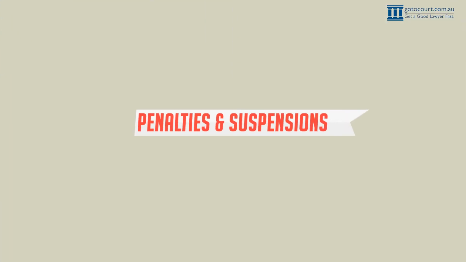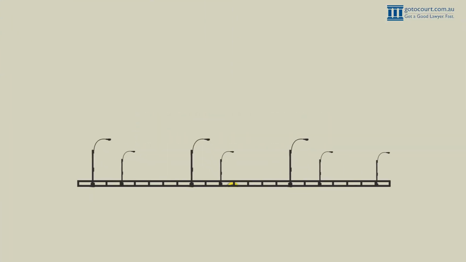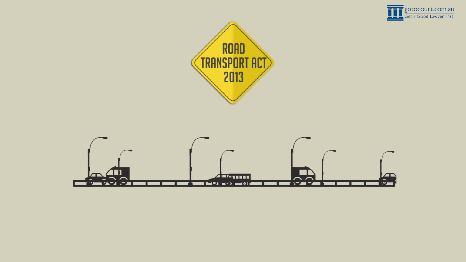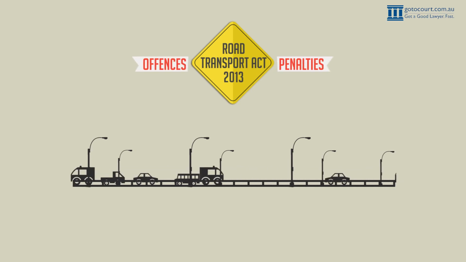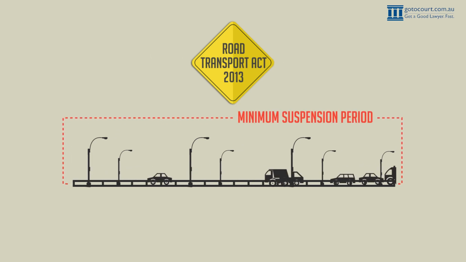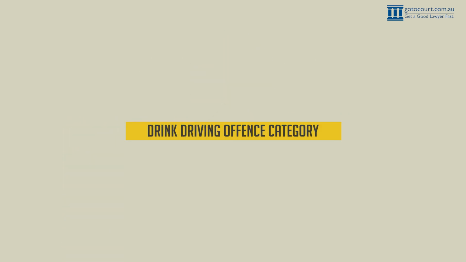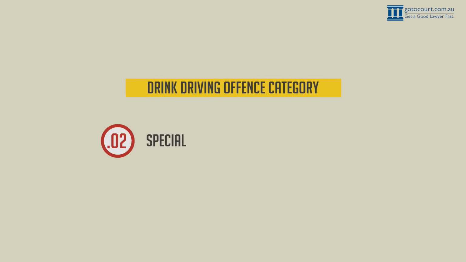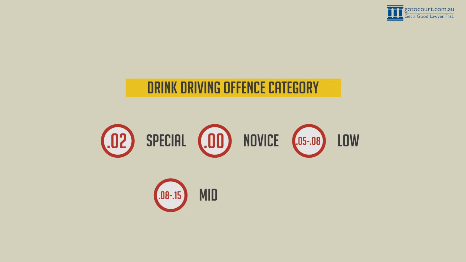Penalties and suspensions for drink driving in New South Wales. The Road Transport Act 2013 outlines the drink driving offences and penalties, including the minimum suspension period required to be ordered by the magistrate. Drink driving offences that relate to your blood alcohol concentration are divided into special, 0.02, novice, 0.00, low, 0.05 to 0.08, mid, 0.08 to 0.15, and high, 0.15 or above.